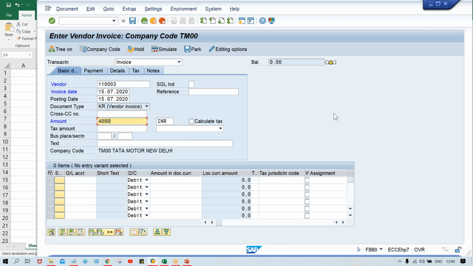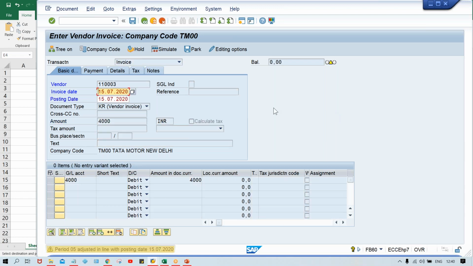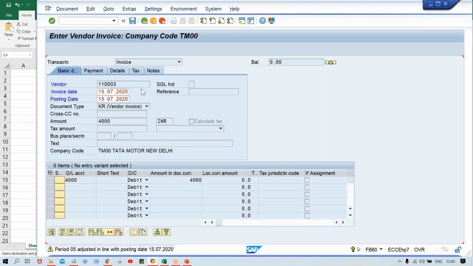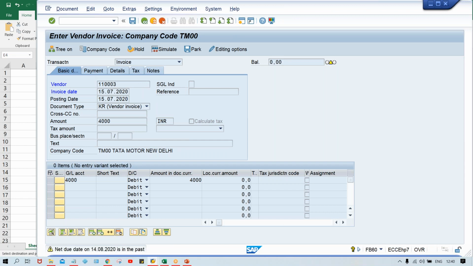Keep 4,000. So I'll post the invoices quickly. And GL account, guys, I'll keep any expense GL. It's not like you have to keep stock or raw material or something. Any expense GL we can keep, because anyway we are performing testing only, right? So you press enter, enter, and enter once again.